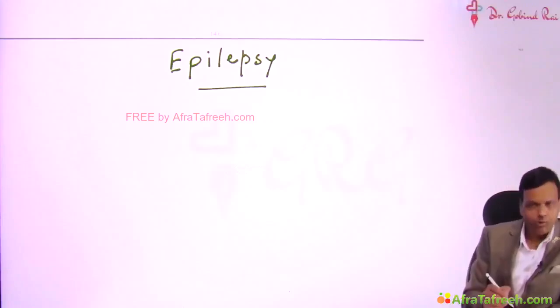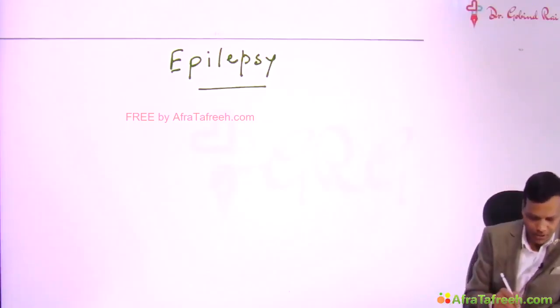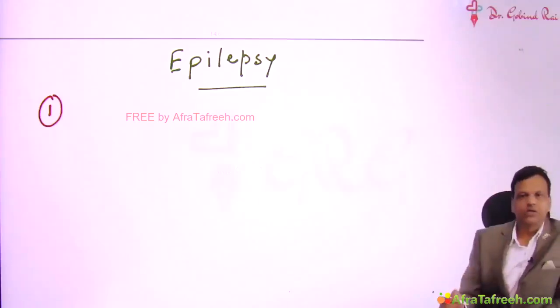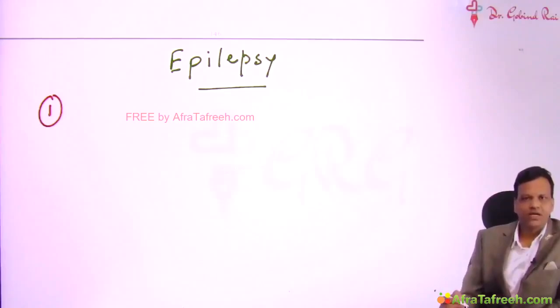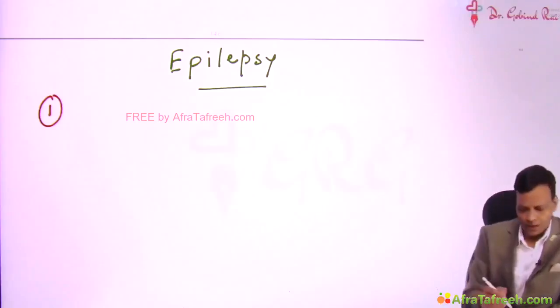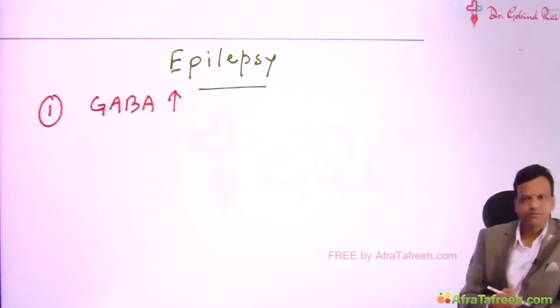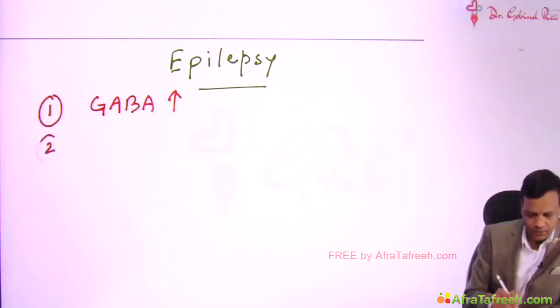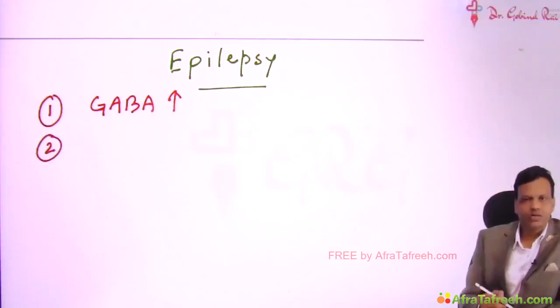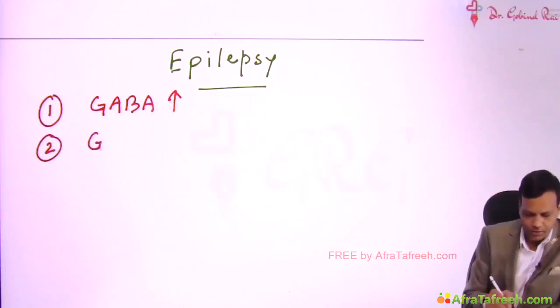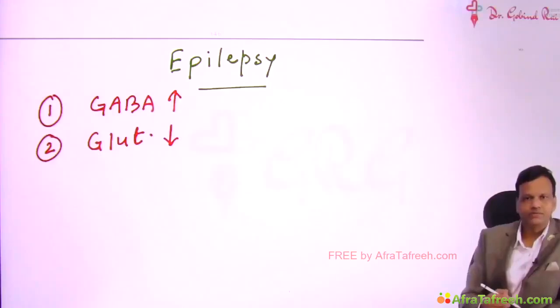And how to depress the brain? One simple method is, if we inhibit the brain, we will like to increase the inhibitory amino acid of brain. What is the major inhibitory amino acid in the brain? Yeah, it is GABA. So if a drug increases GABAergic activity, it can depress the brain. Similarly, what is the major stimulatory amino acid in brain? It is glutamate. So if a drug decreases the activity of glutamate, it can depress the brain.